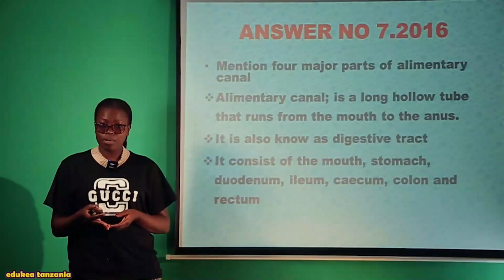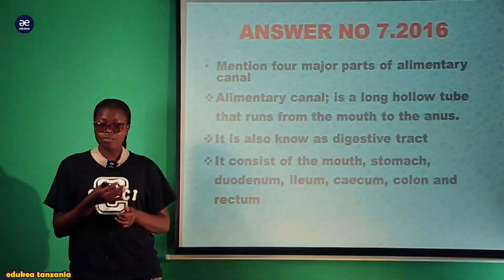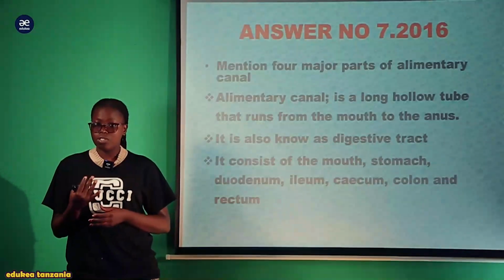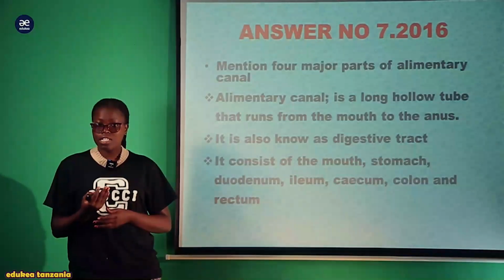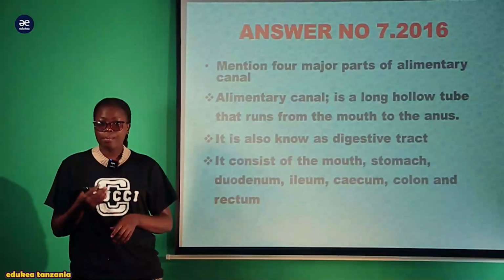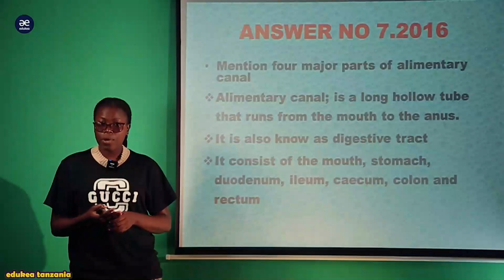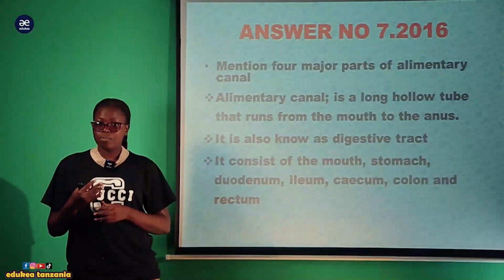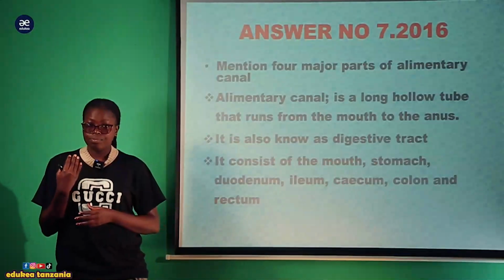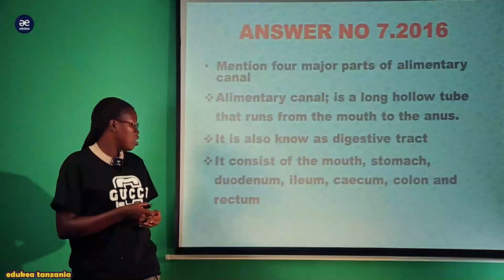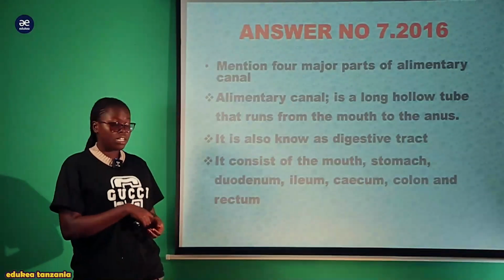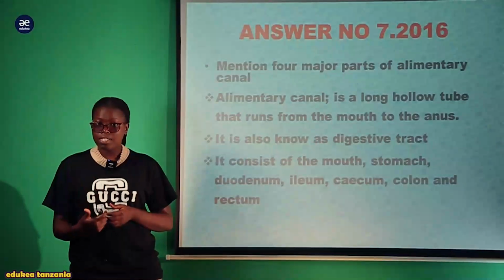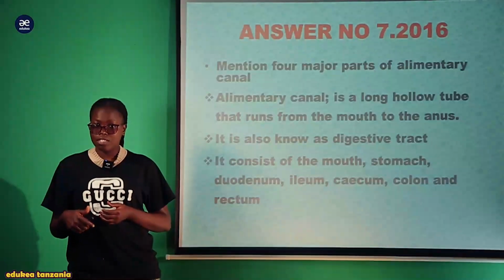So this is one of the importance of gastric juice, and within the stomach is where the digestion of the protein takes place and becomes completed in the ileum, where there is trypsin, which also performs the role of digestion of the protein. Also, another part is the duodenum. The duodenum is the first portion of the small intestine.